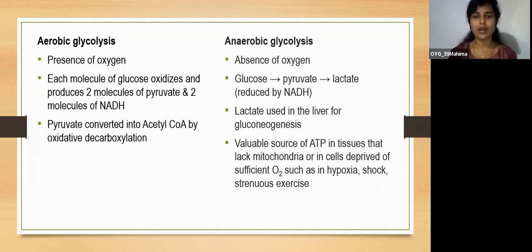And whatever ATP is formed during anaerobic glycolysis is a valuable source of ATP in the tissues that lack mitochondria, or when the cells are deprived of sufficient oxygen, such as in hypoxia, shock, and strenuous exercise conditions.